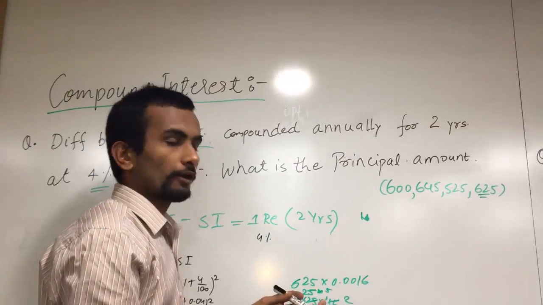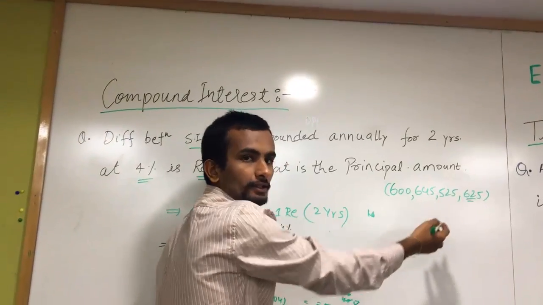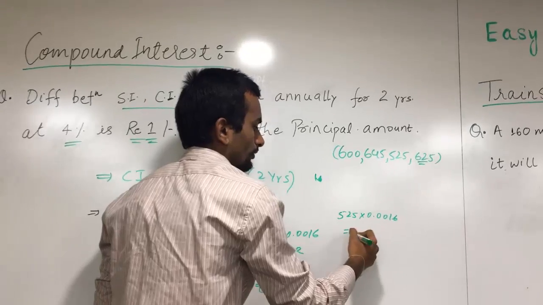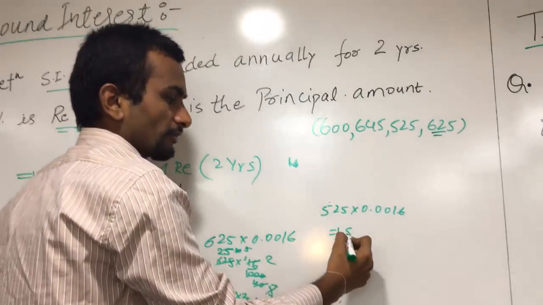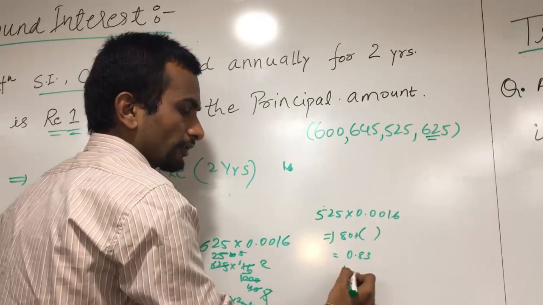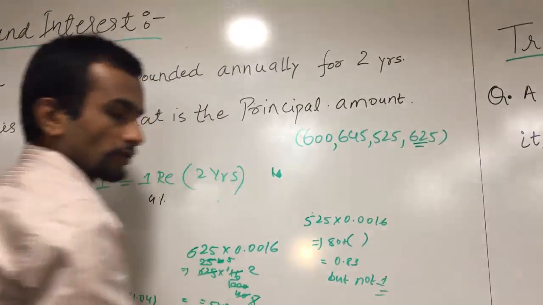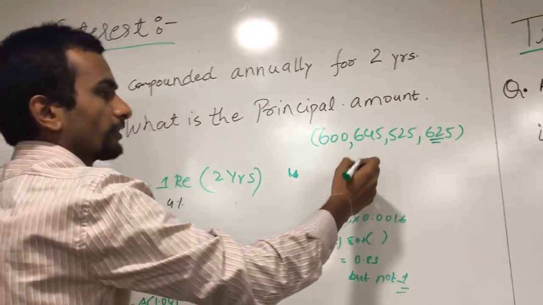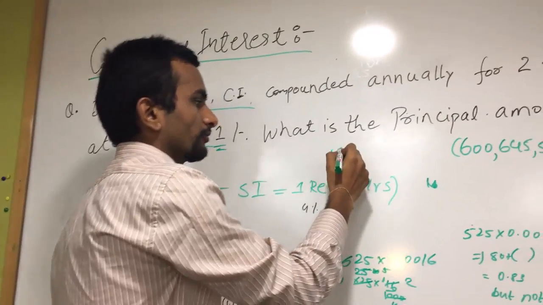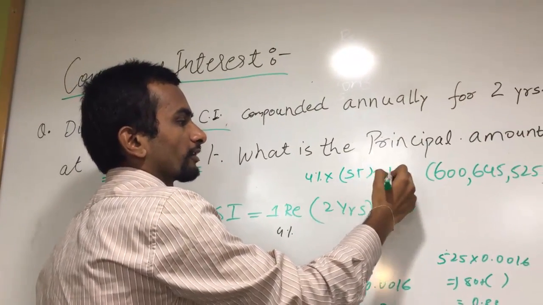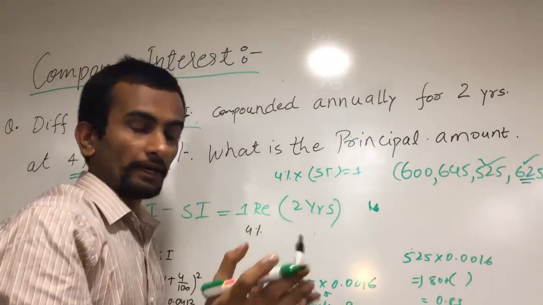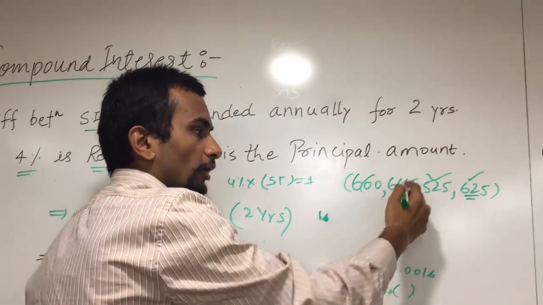You might get in doubt: why can't we take this 525, sir? If you multiply 525 into 0.0016, 5 into 16 is something like 80 plus some value, it will go up to 0.83 but not 1. So a simple way of verifying the answer is 625. And if you observe one thing carefully, 4% into something should give 1. Definitely 4 into 25 is 1, so it can only be 525 or 625. So we have directly got the answer 625, and we can remove all the other 3 options.